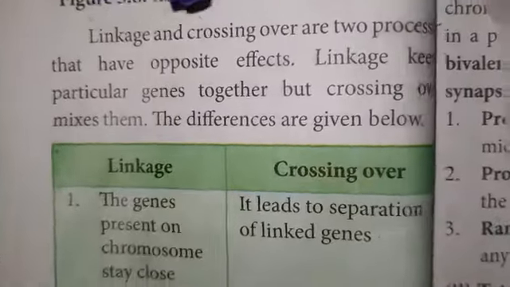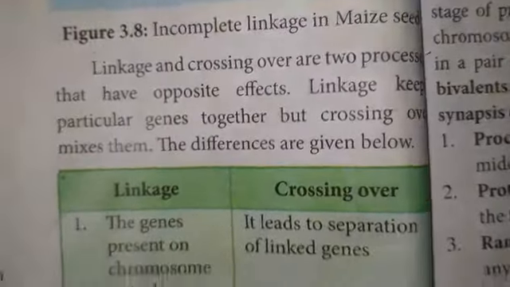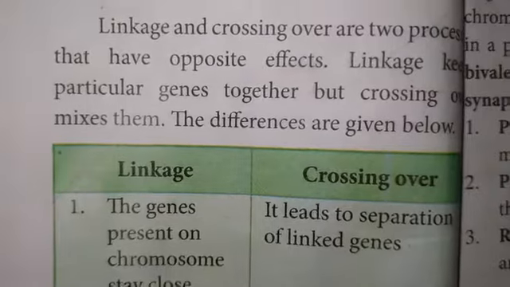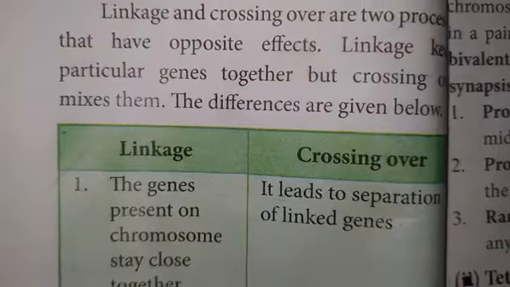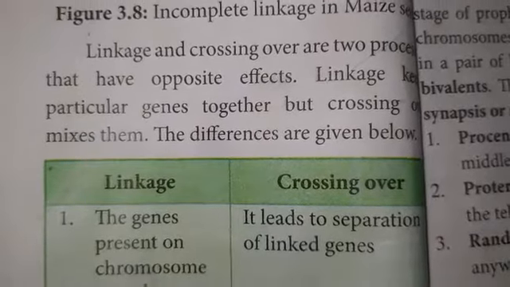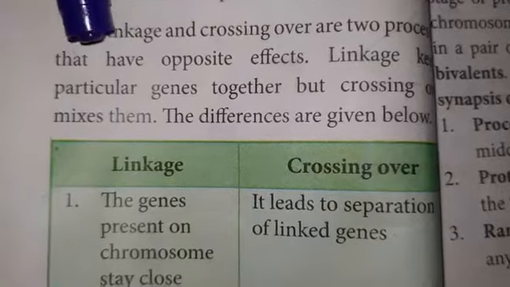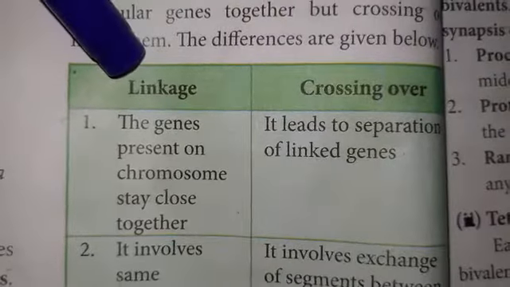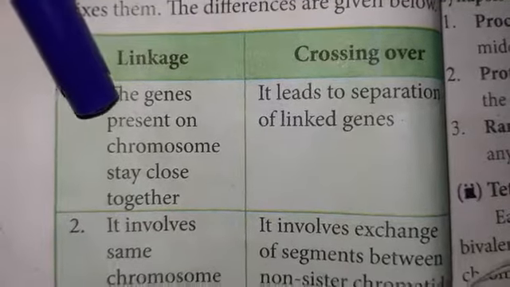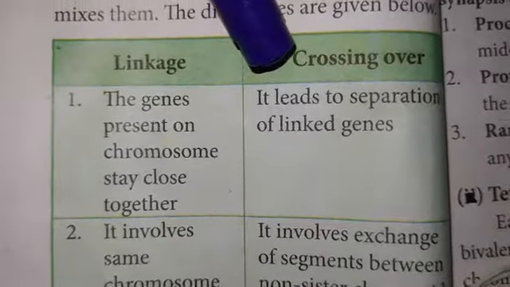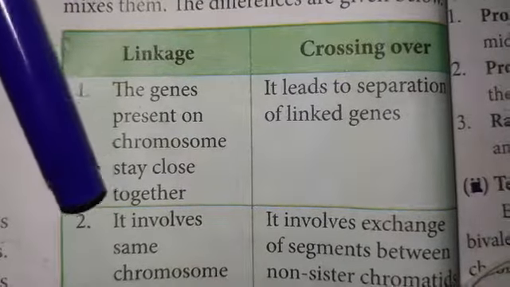Linkage and crossing over are two processes that have opposite effects. So in linkage there is no new combination of characters, but in crossing over new combinations of characters are seen. Linkage keeps particular genes together, but crossing over mixes them. Crossing over shows a new combination of characters due to mixing of genes. Linkage and crossing over: the genes present on a chromosome stay close together. Crossing over leads to the separation of linked genes.